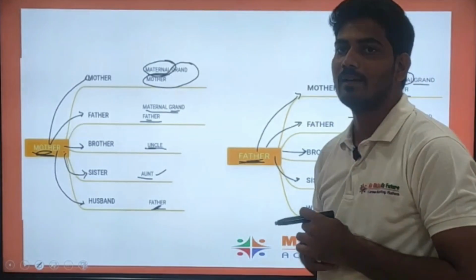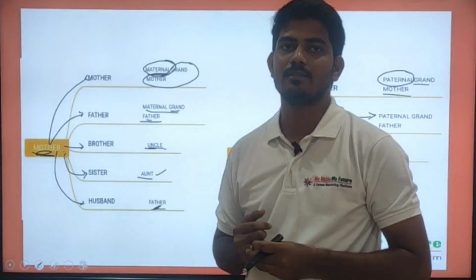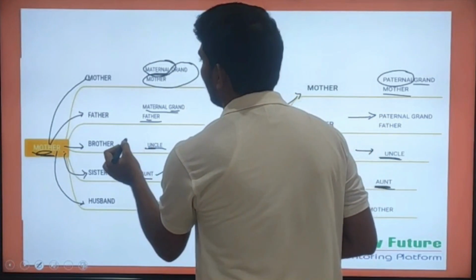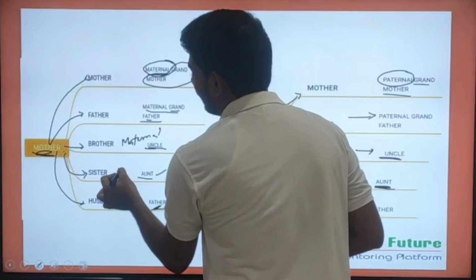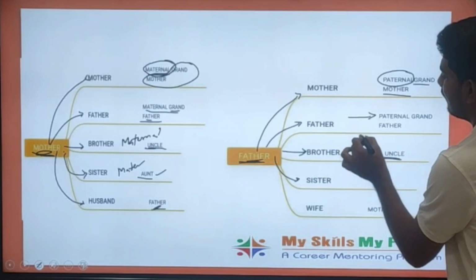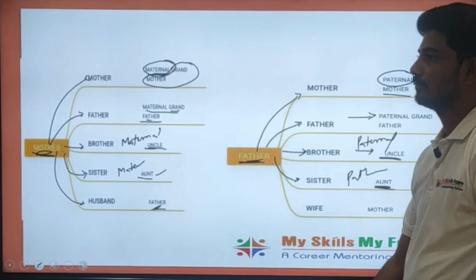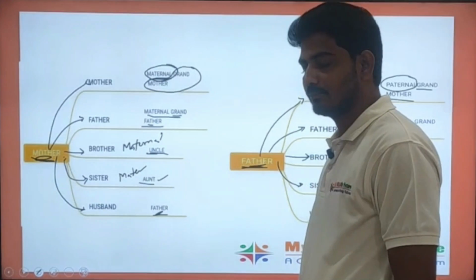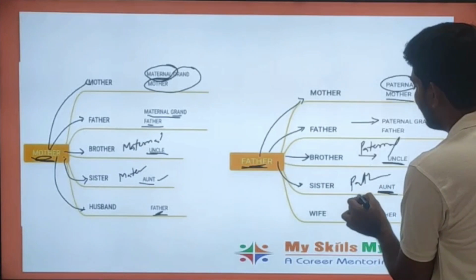So sir, why are you saying it like this? On the mother's side and on the father's side you are saying the same relations. How do we recognize them? To say it precisely, we generally append a word called maternal here, maternal aunt here. On the father's side also, we generally append it as paternal uncle, and here also paternal. In the case of father's sister, we append the word paternal aunt.